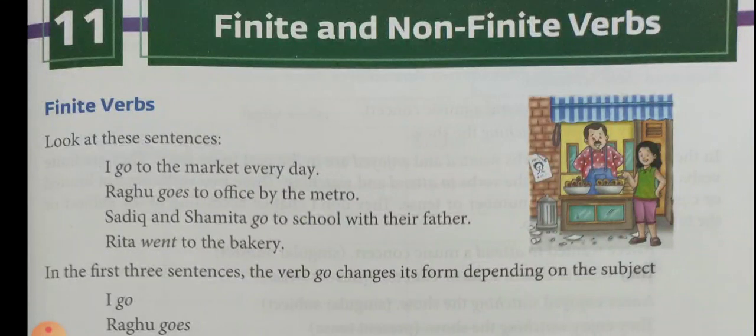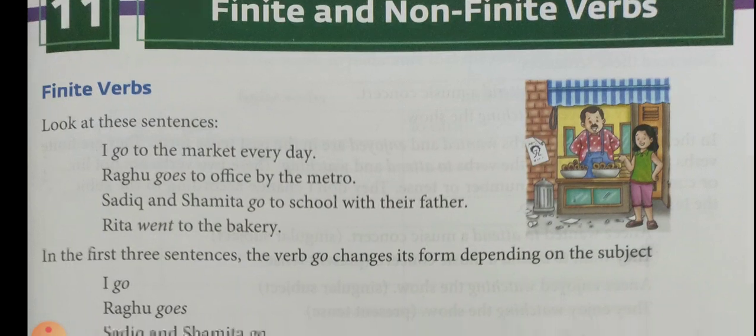In the fourth sentence, the verb go changes to the past tense, went, to show time. We notice that the verb undergoes three types of changes: according to number, person, and tense. In such cases, the verb is said to be a finite verb. A finite verb is a verb that changes its form according to person, number, and tense.